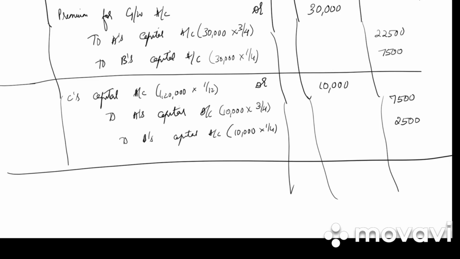Write down the narration: adjustment for goodwill for acquiring 1/12 share by C from A and B in their sacrificing ratio.